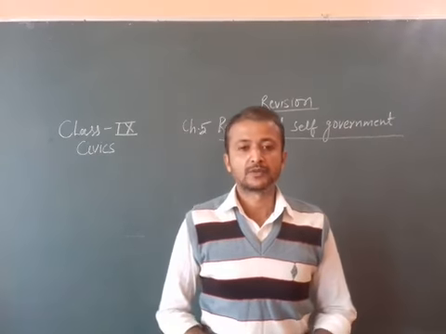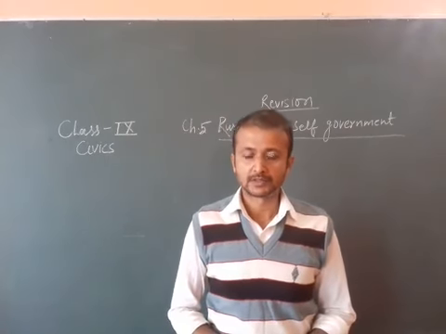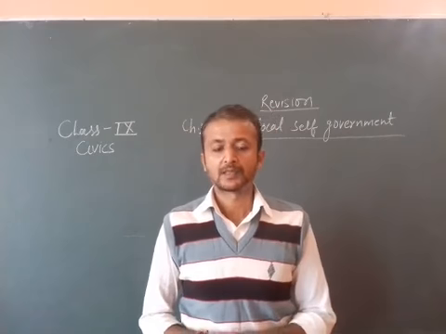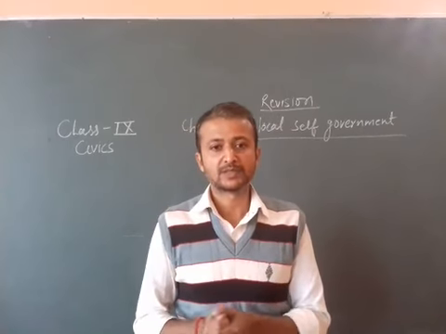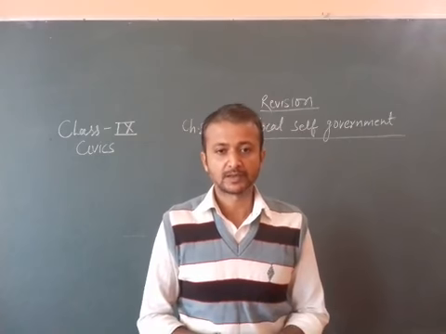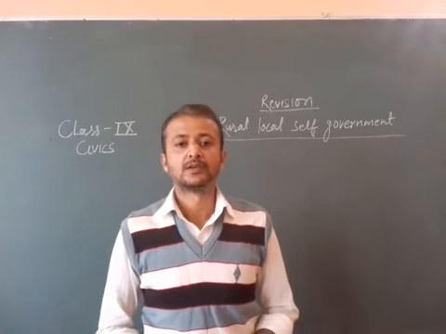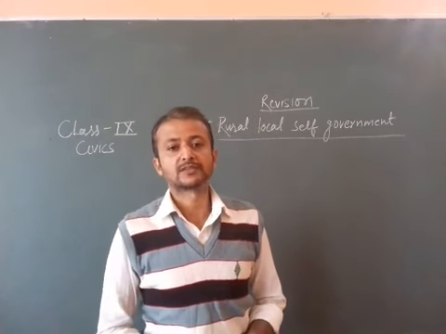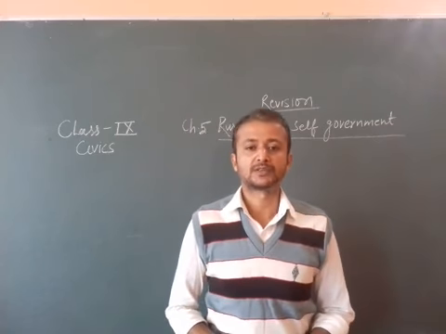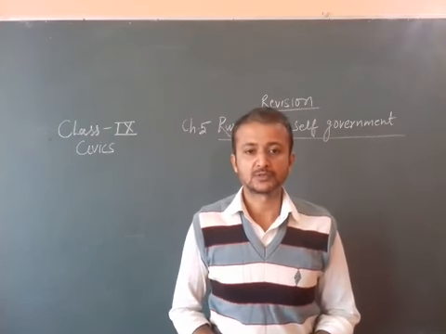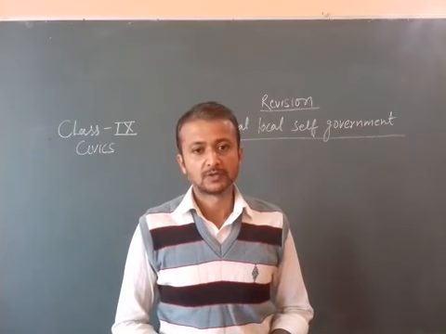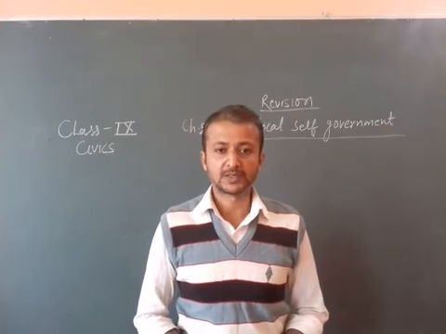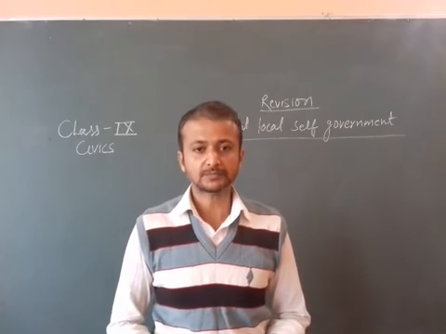Now we are going to read that when local self-government was made in our country. By the 73rd Amendment in the Constitution in 1992, local self-government has been made.